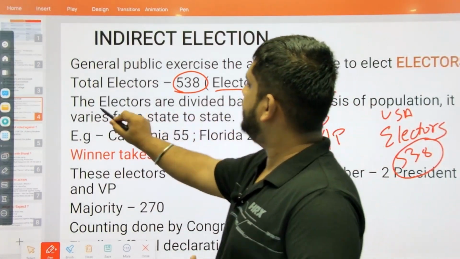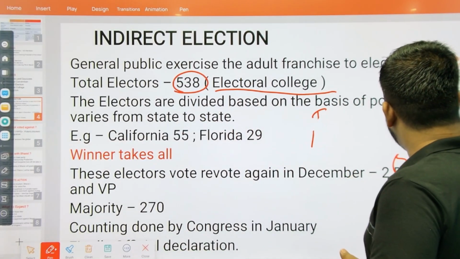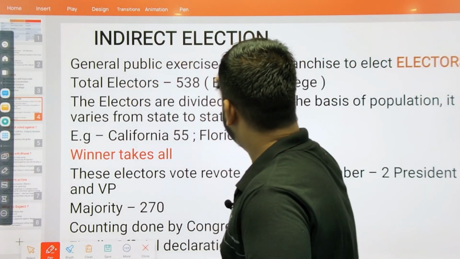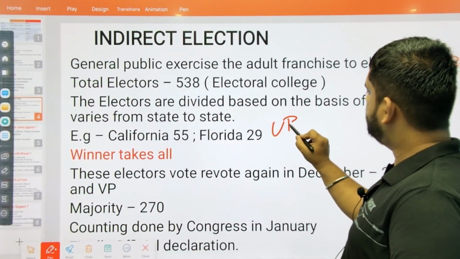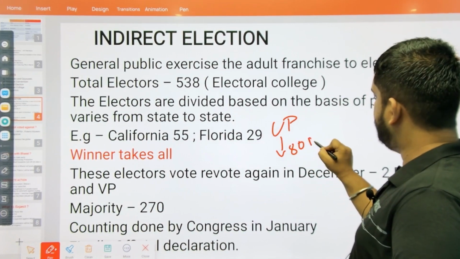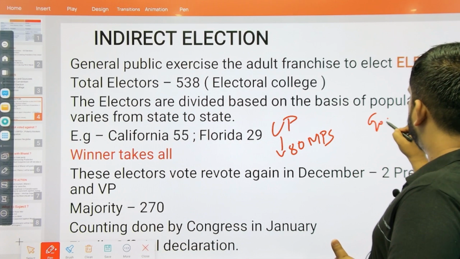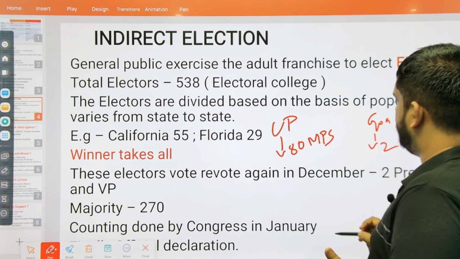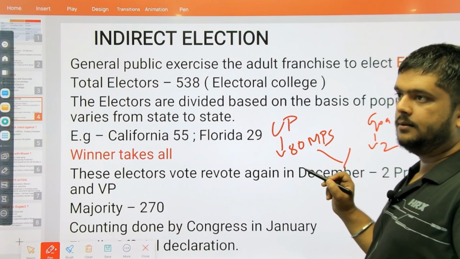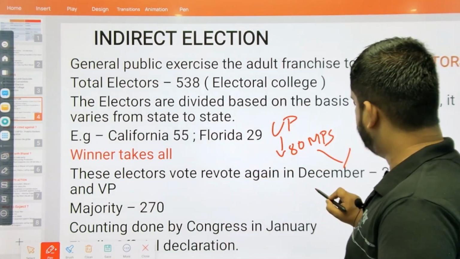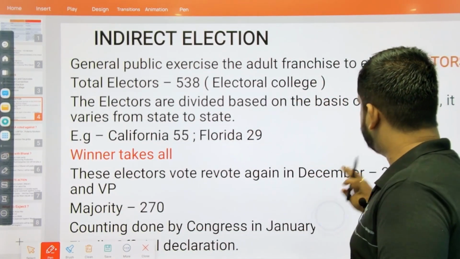The combination of these 538 electors is called the Electoral College. Now these electors are divided on the basis of population. If we take an example of India, because it's easier for us to comprehend, take two states: Uttar Pradesh has 80 seats, 80 Members of Parliament. Whereas in case of Goa, how many Members of Parliament? Only 2. How do we determine this? We determine this on the basis of population. Similarly, in case of USA also, right?